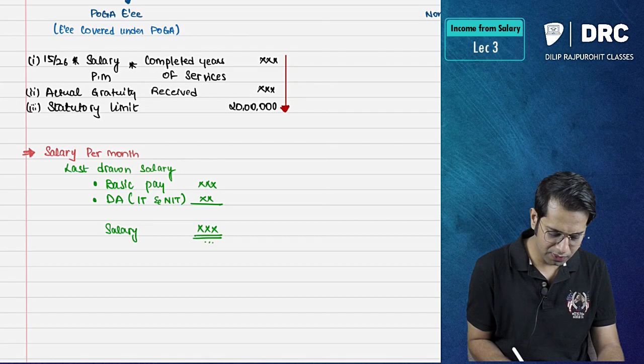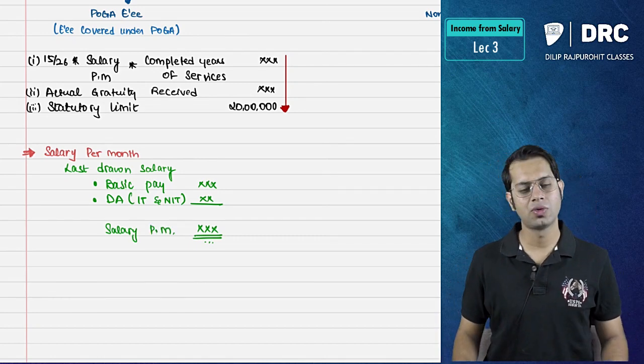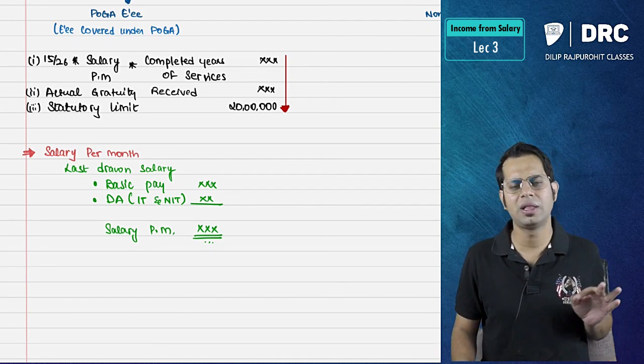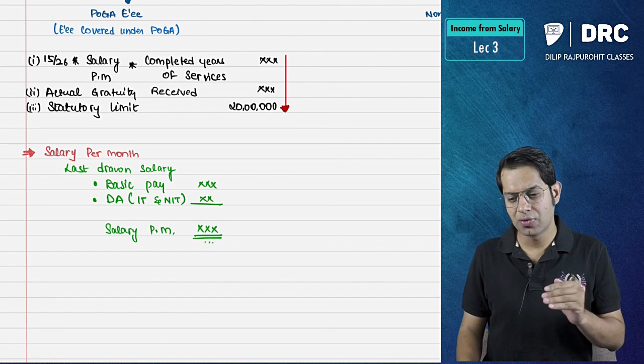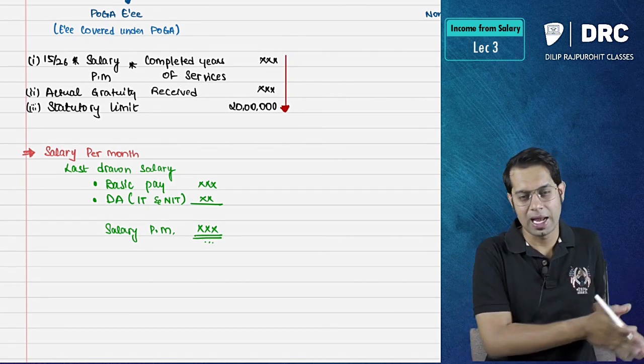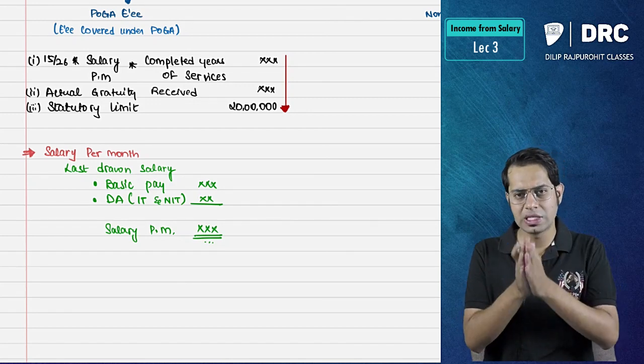Sir, can you please repeat once again? Yes. See, you should take salary per month. What is this POGA employee formula telling? 15 by 26 into salary per month into completed years of service. Sir, what is this salary per month? Salary per month means your last drawn salary. At the time of your retirement, what was your salary? How much salary were you drawing? So it is last drawn salary.